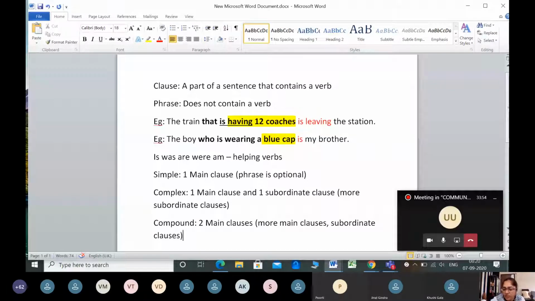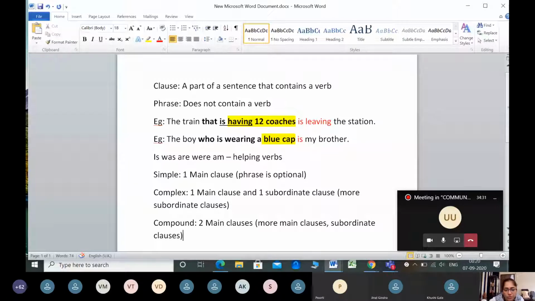If I have 2 main clauses and 4 subordinate clauses, then also it is a compound sentence. If I have only 2 main clauses, then also it is a compound sentence. If I have 3 main clauses and no subordinate clause, still it is a compound sentence. If I have 3 main clauses and 3 subordinate clauses, even then it is a compound sentence. So optionally, many main clauses and many subordinate clauses can be there, but a basic minimum of 2 main clauses has to be there for it to be called a compound sentence.